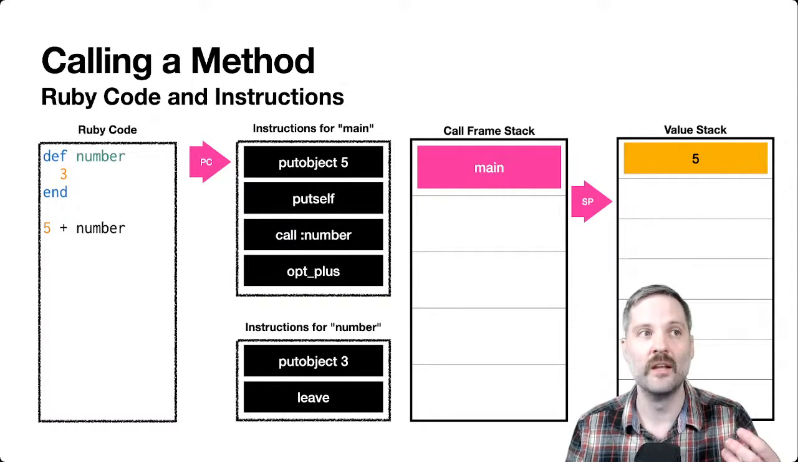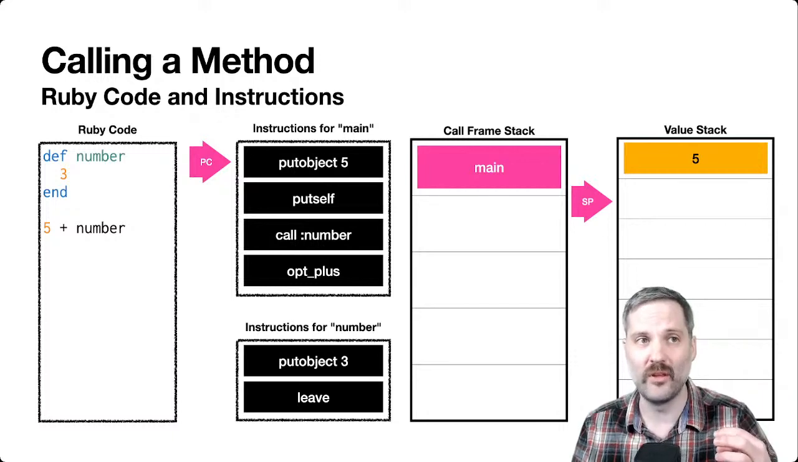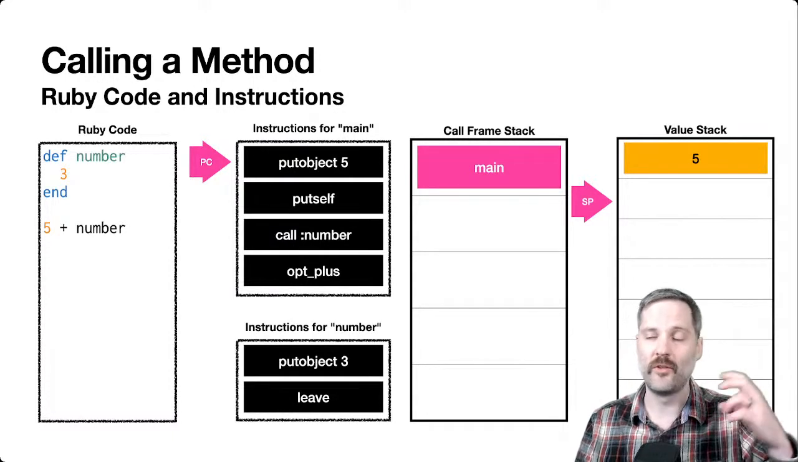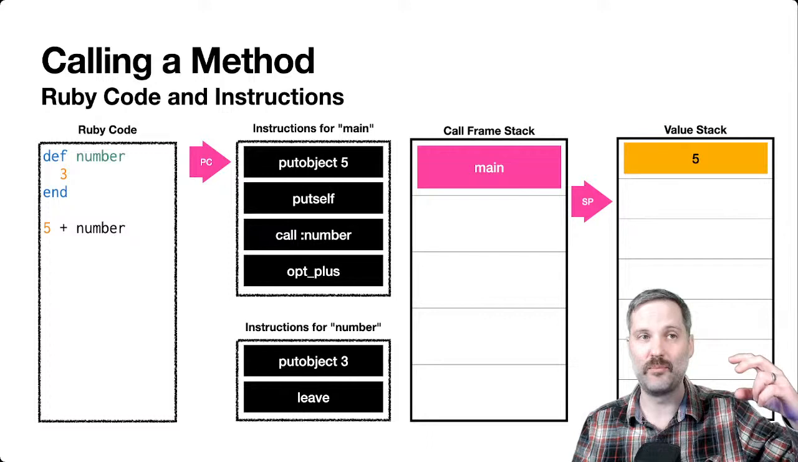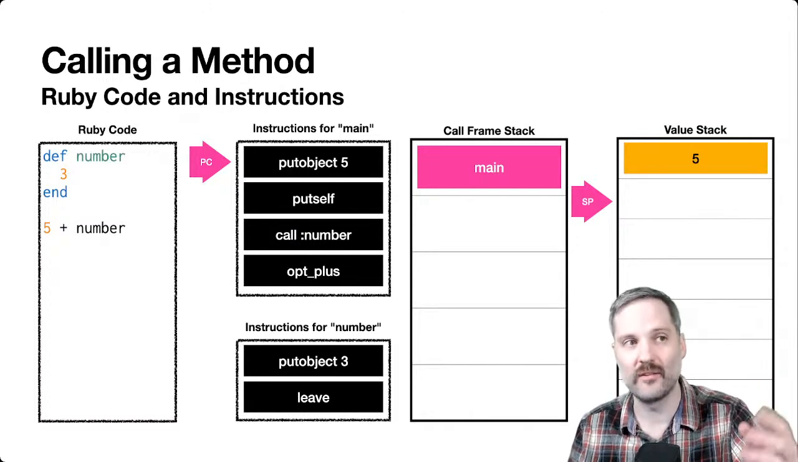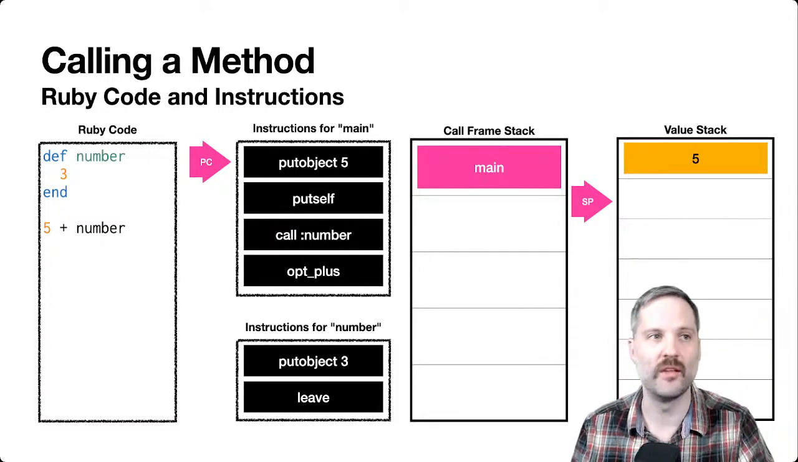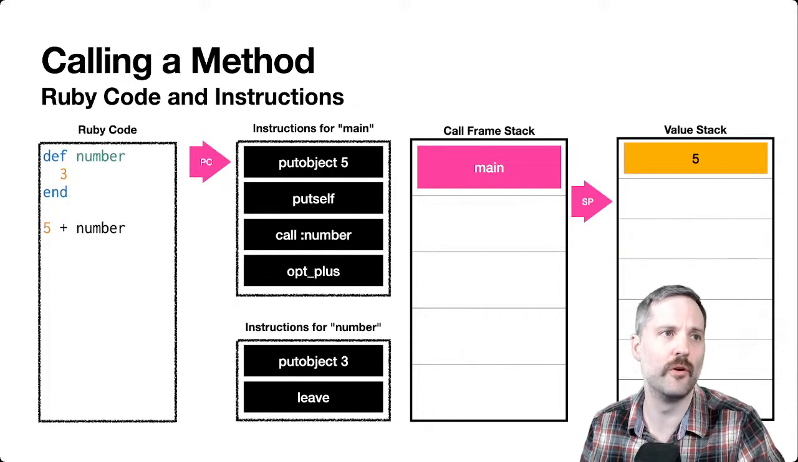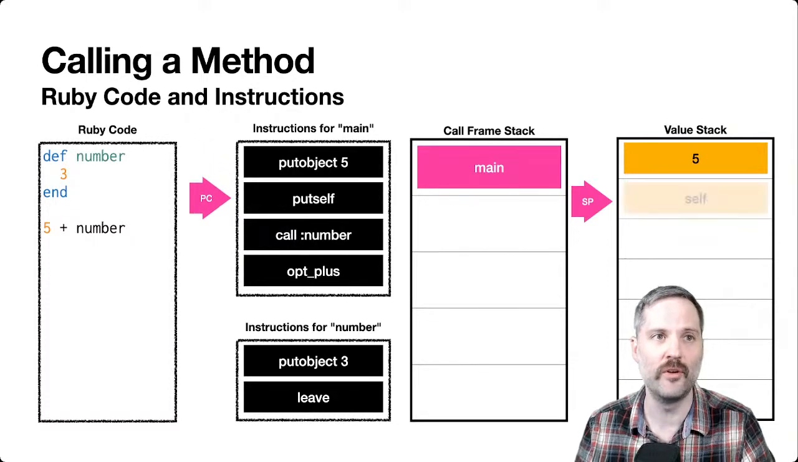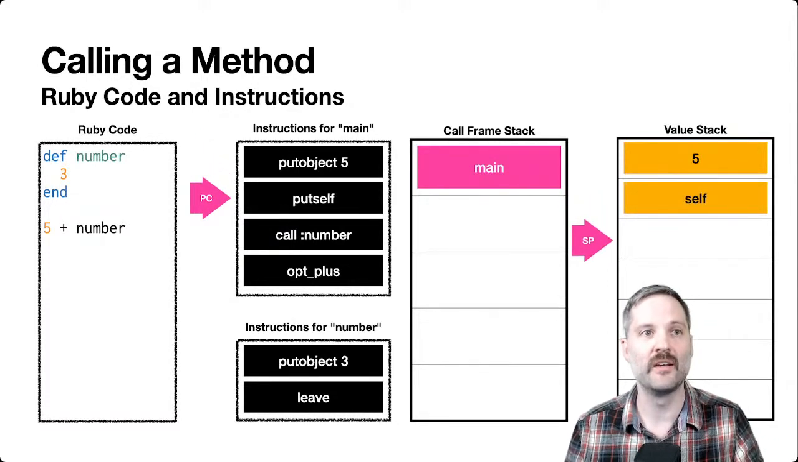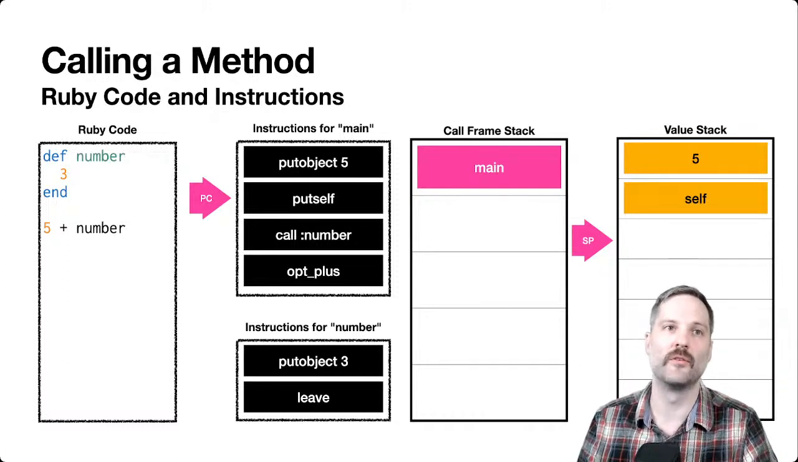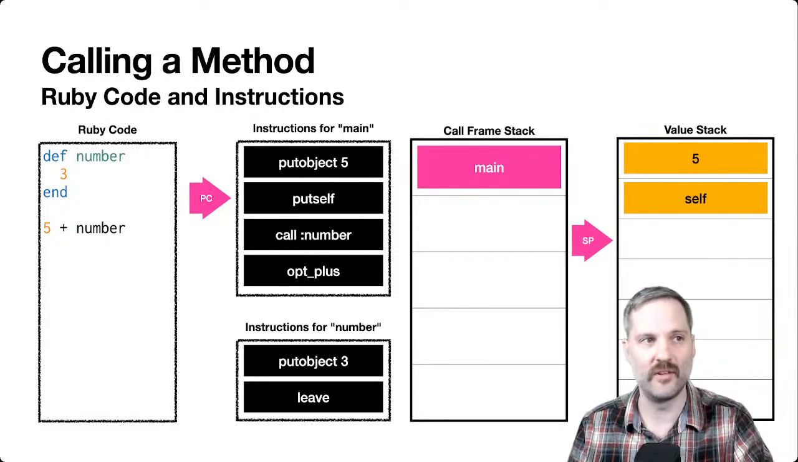We execute that. It pushes 5 onto the stack and then advances the SP, or the stack pointer, forward. The stack pointer is always pointing at the place where we're going to write to next. So we wrote 5 and we push that down. The next instruction is we're going to push self. So we push self onto the stack, and we push SP down. So our stack is currently 5 and self.